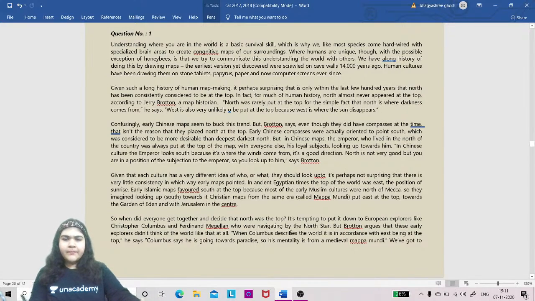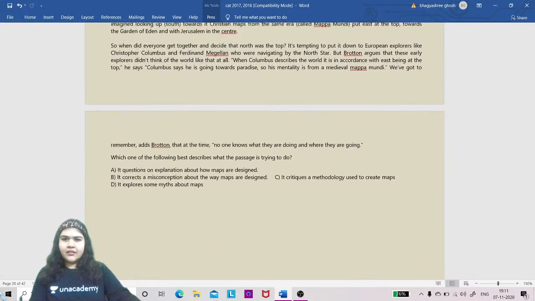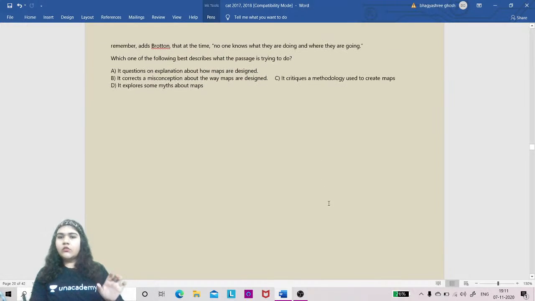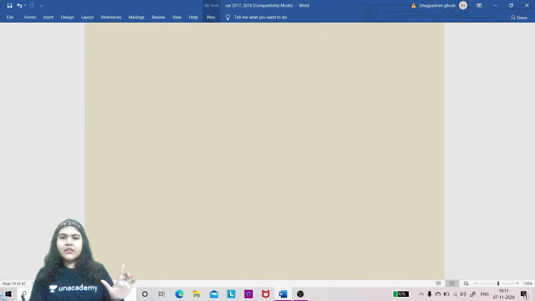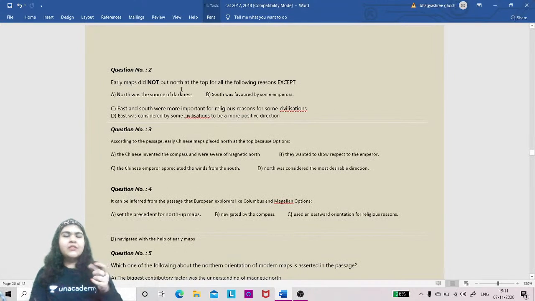It is like this one. Now if we see the questions, as always, so it's like here, ending here, which one describes the passage, what the passage is trying to do? So this is the kind of the first question that we are having. If we talk about question number 2, early maps did not put north at the top, the reason for it is asked, so kind of easy factual.